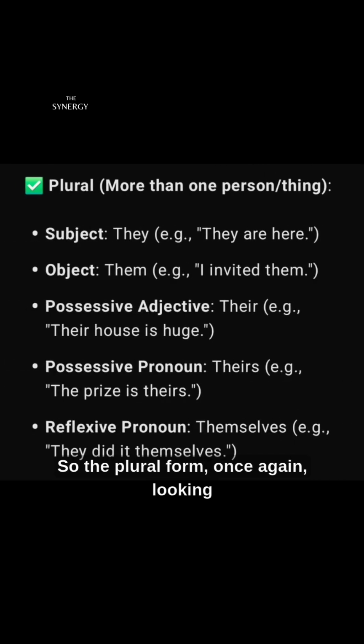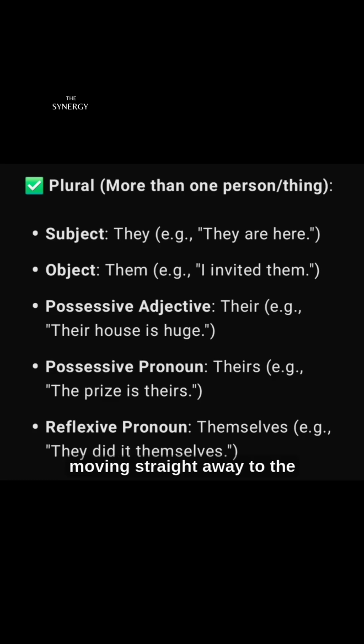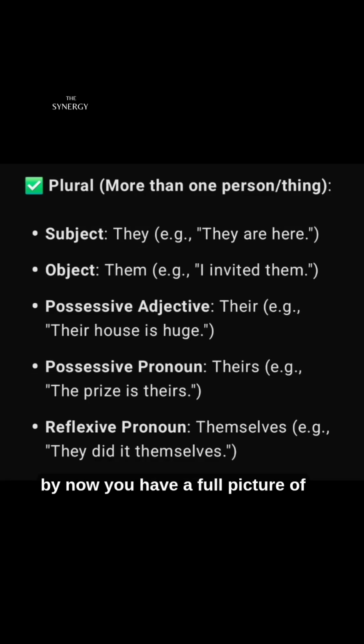So the plural form, once again, looking at the subject, the object, the possessive, and all. Moving straight away to the possessive adjective, we have their. Their house is huge. Possessive pronoun, theirs. The prize is theirs. Reflexive pronoun, themselves. They did it themselves. So by now, you have a full picture of the three persons and all their pronouns.